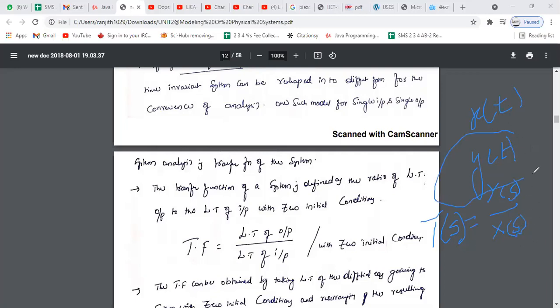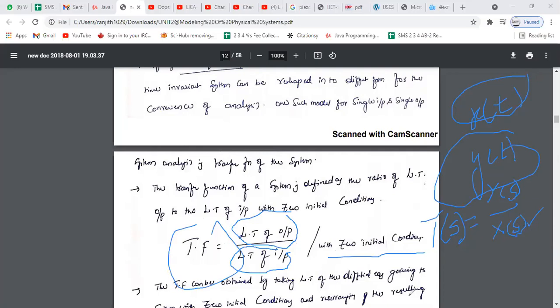So that is the Laplace transform of output by the Laplace transform of input, right? With zero initial conditions. The transfer function is also called the gain. In electronic systems, the transfer function is also called gain. You already learned this while studying the concept of amplifiers.